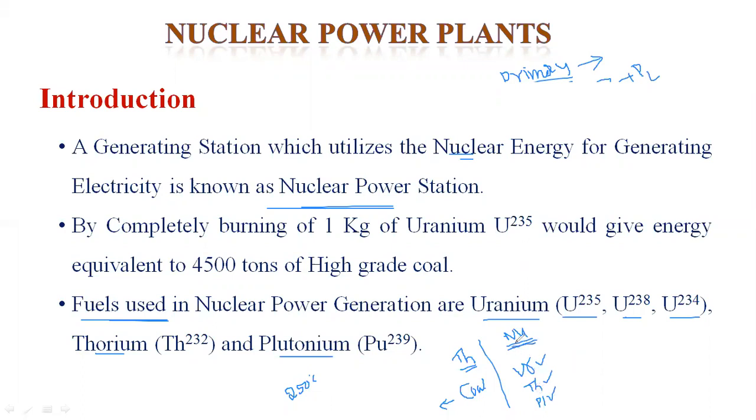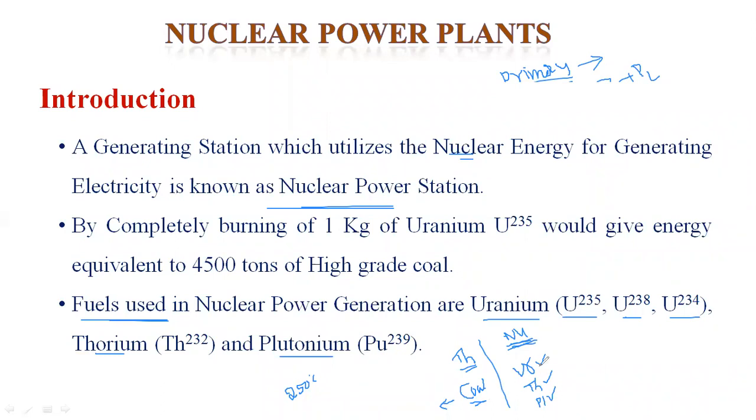In the nuclear power plant, we can generate power within a fraction of a second, but in the thermal power plant it takes some time, a minimum of 4 to 6 hours or 6 to 8 hours. Here the fuel is coal, which is again classified as bituminous, subbituminous, anthracite, semi-anthracite, lignite, and so on.